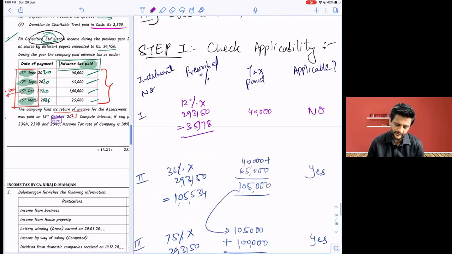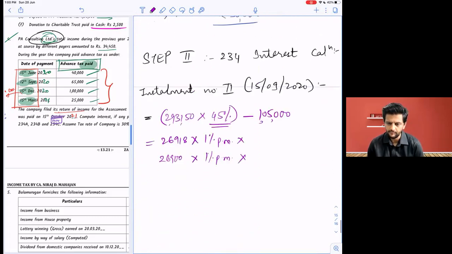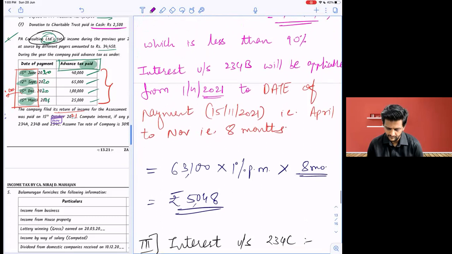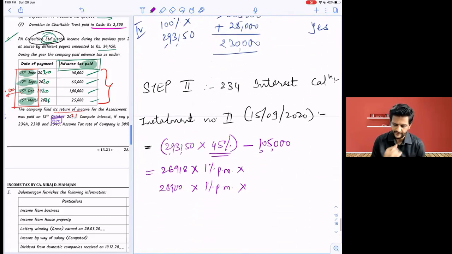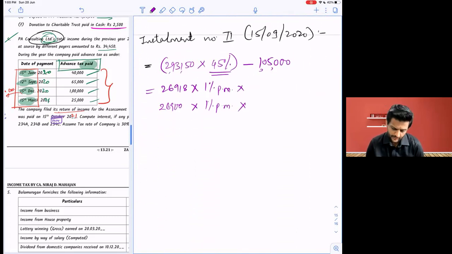Yes, we did, no? ऊपर वो 100 ही था ना. But we took that figure. 26,900 into 1% per month into what? 3 months. Nice. So how much? 807. Yes. That is for instrument number 2.